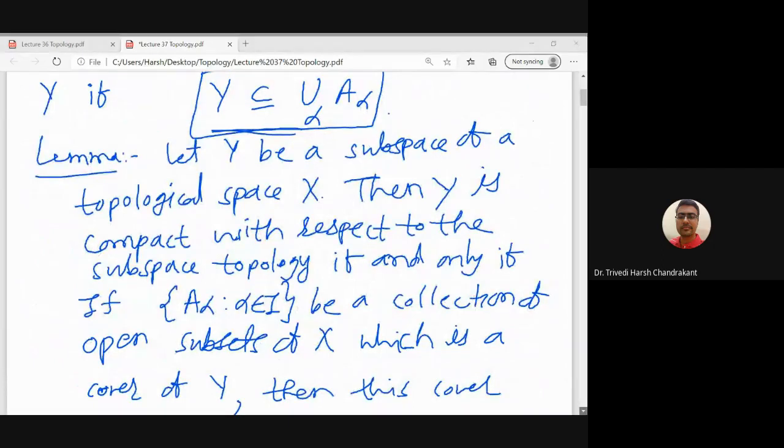If Y is a subspace of a topological space X, then what is the criterion for Y being compact with respect to the subspace topology?